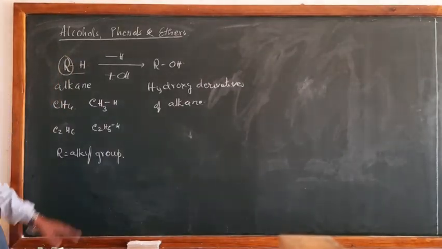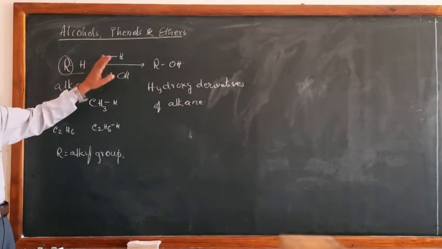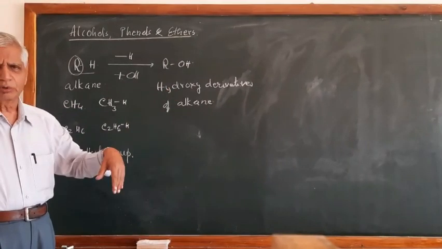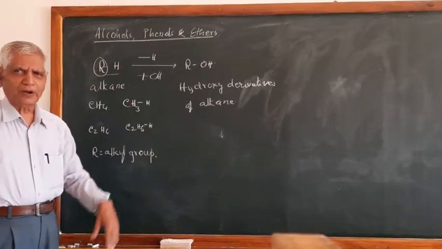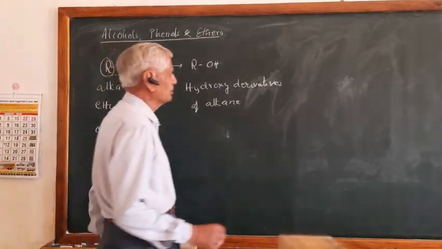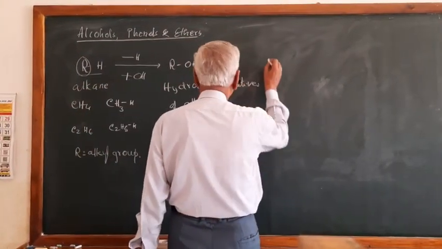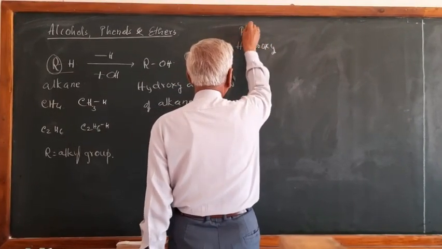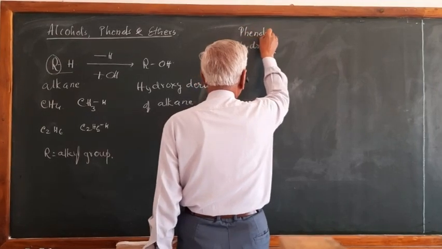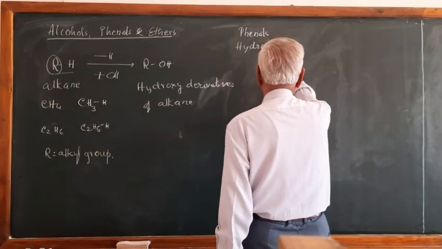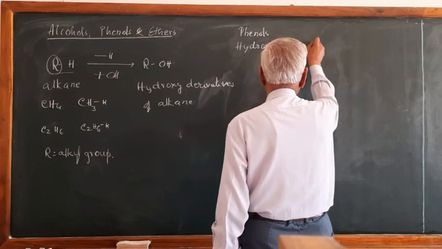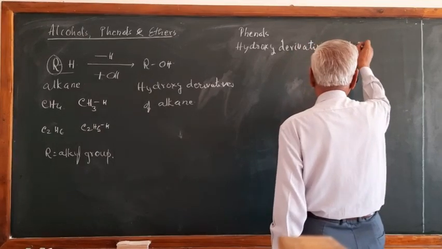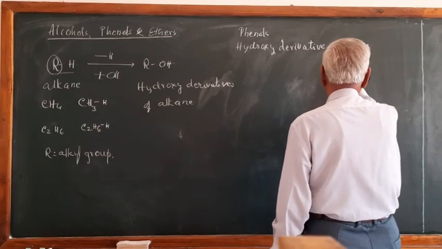No problem. So, RH is alkane. Replace one or more hydrogen atoms, you will get the corresponding compound which is called alcohol. And what are phenols? In case of phenols, they are the hydroxy derivatives of arenes or aromatic hydrocarbons.